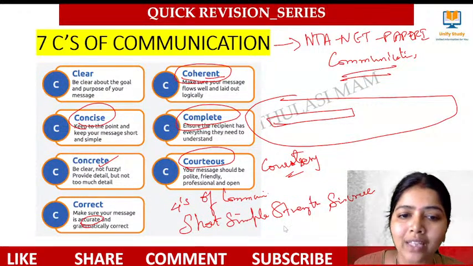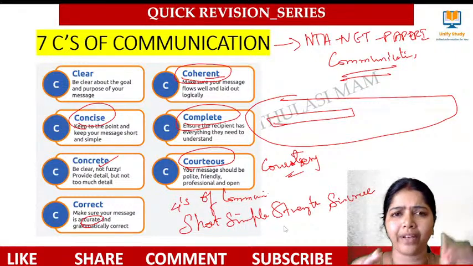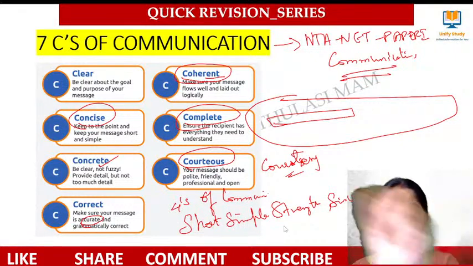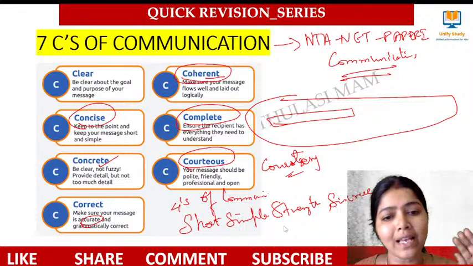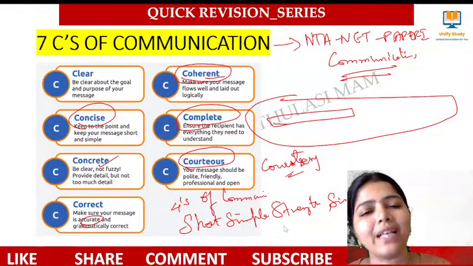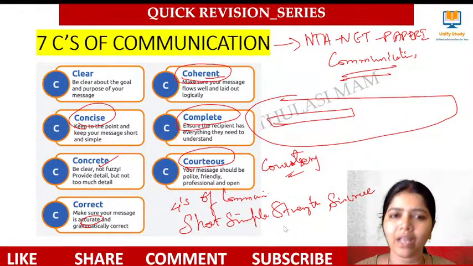What do you mean by short? As I said, right, it should be very short to this point. 7 C's means what? Only have to mention that 7 C's. Short means what? Short, simple, strength, sincere. These are the 4 S's of communication. Simple. I have to tell you a very simple example to make you understand what I mean with respect to the concept.